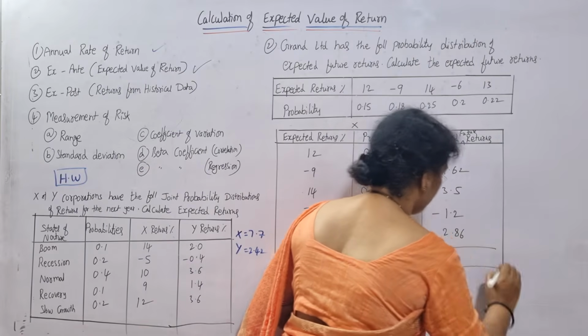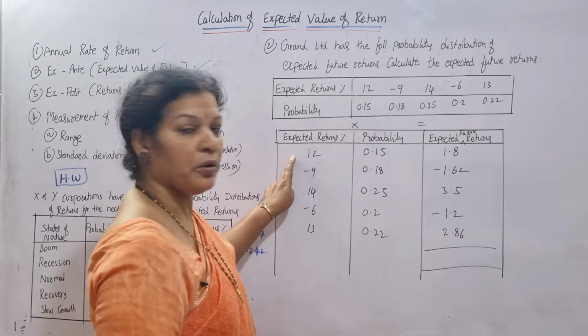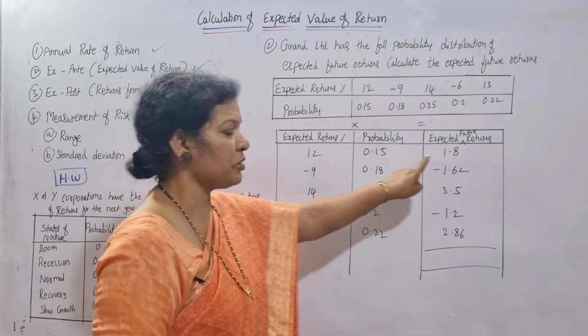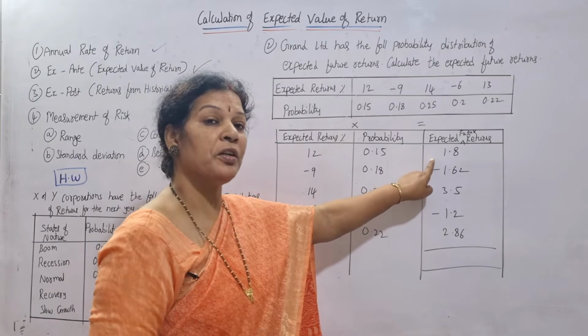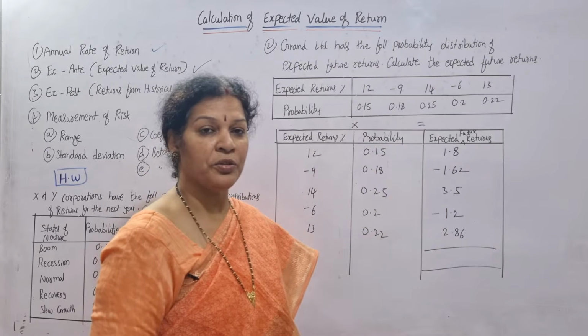So now we need to calculate the total. If the probability is this, you are getting an expected future return of 1.8. Altogether for all the 5 years, how much will it be?